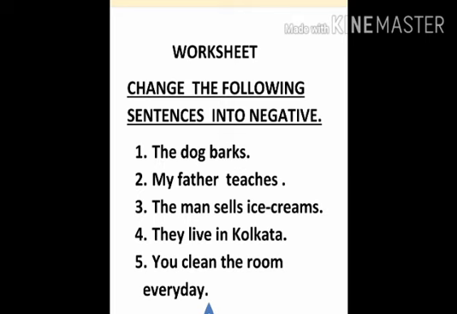At last, a worksheet for you. You have to change these following sentences into negative. The dog barks. My father teaches. The man sells ice cream. They live in Kolkata. You clean the room every day. Now give me the answers quickly.